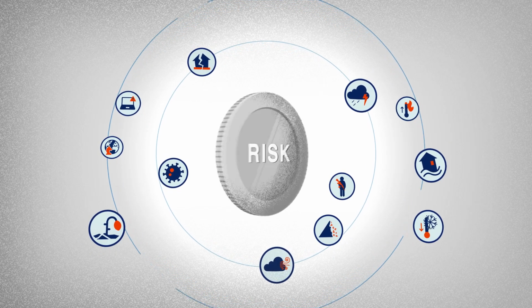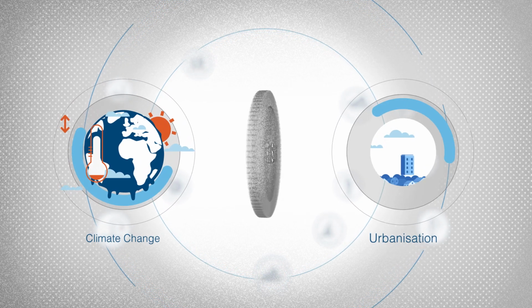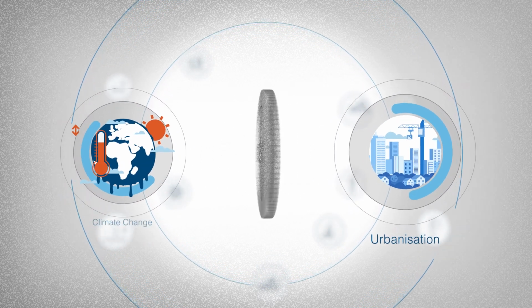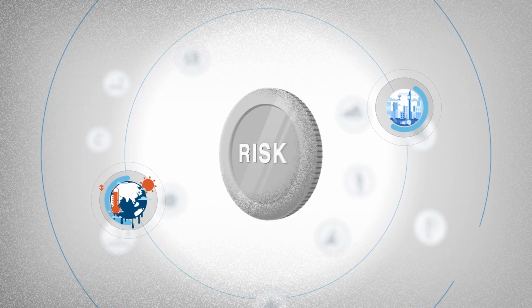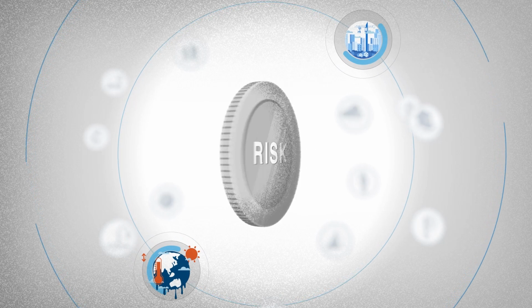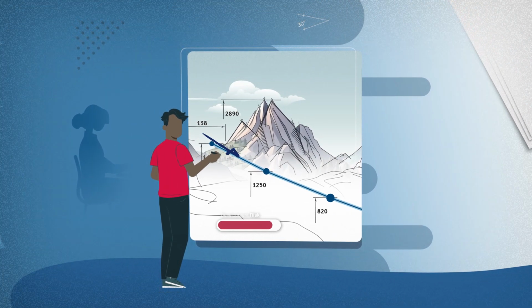We are creating risks faster than we can manage them. Our current way of addressing risks falls short in the face of climate change, urbanization, and other risk drivers. To minimize risk creation, we need to consider systemic and dynamic risks in our decision-making processes. Decision makers have to choose the most appropriate development option to minimize risks.